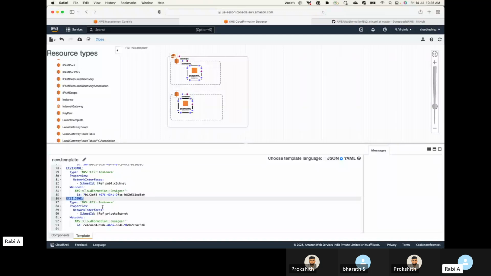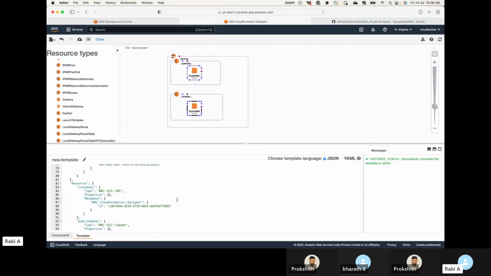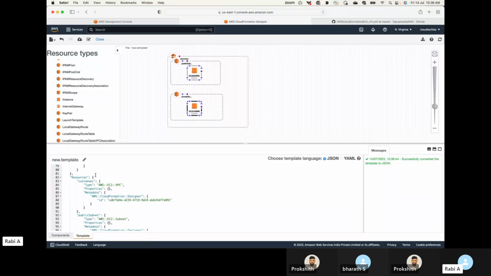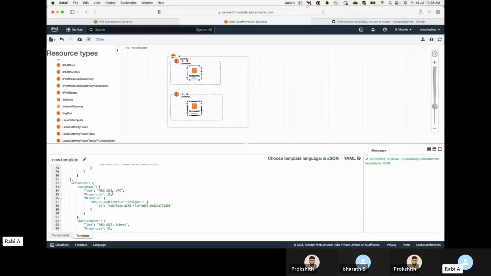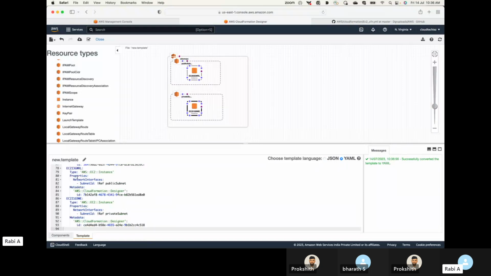Oh, yeah. I noticed there was only the JSON language used, but here I noticed there are two languages, JSON and YAML. What is the advantage of YAML over JSON? Now, I personally prefer YAML because it's very simple to code. JSON is more like Java, so you have to be very careful with your commas and curly braces. JSON is all about curly braces and commas. In YAML, you don't have such things. It's all about indentation, the spacing. That is what you have to worry about.